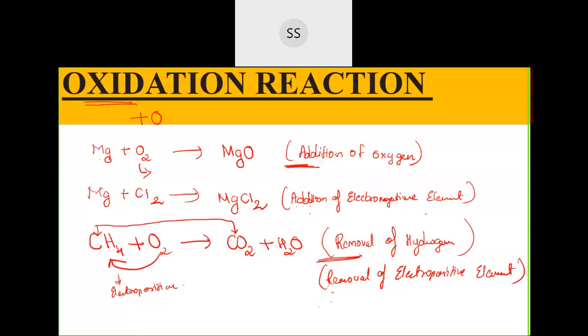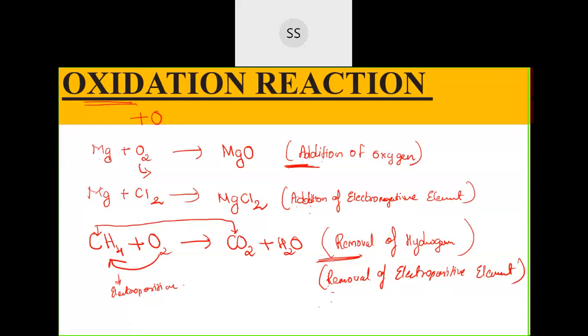So addition of any electronegative element or removal of an electropositive element, because hydrogen over here is more electropositive compared to carbon, and that has been removed during the process. There are different types of reactions happening. Not every time do we have carbon, hydrogen, oxygen only. So with other elements, you should also be able to tell what reaction it is. So removal of an electropositive element will also be called oxidation.